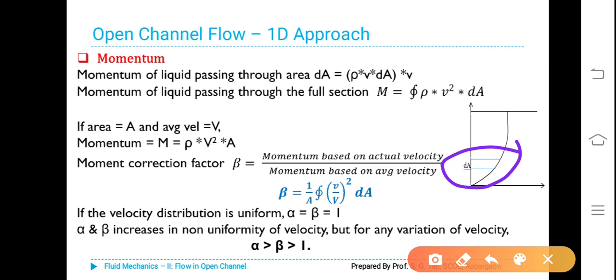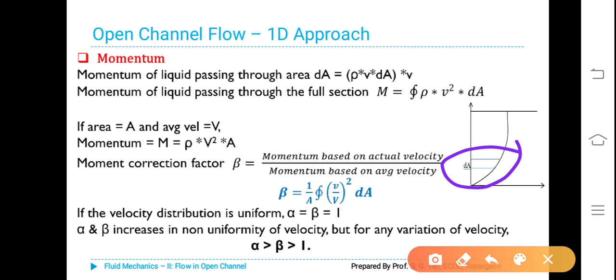Momentum of liquid passing through the full section, capital M, is equal to integral of rho v squared dA. If area is equal to A and average velocity is equal to capital V, then momentum M is equal to rho capital V squared into capital A.